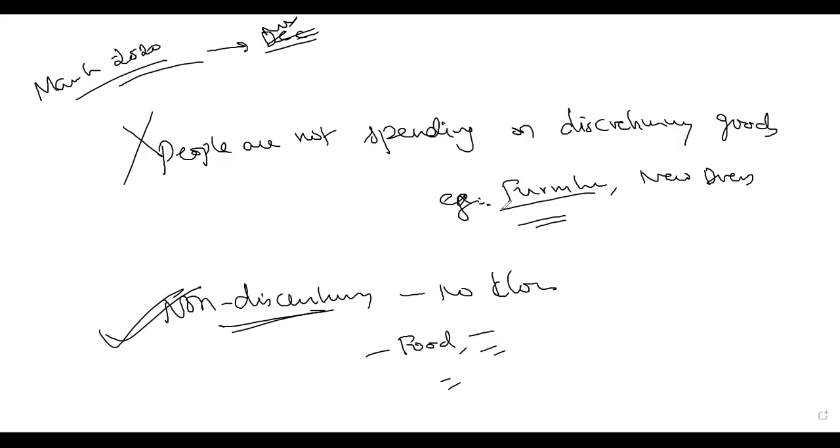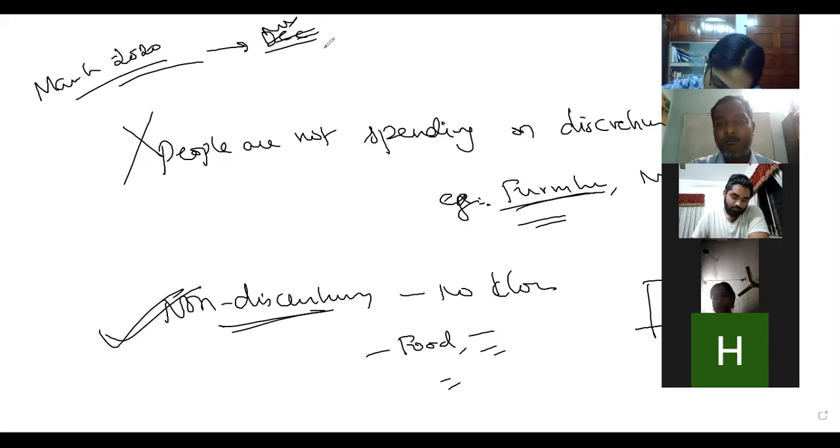We were not spending much on other things because there was a panic. People were not sure what was going to be the future. Whether I will lose my job, whether the salary will be cut.